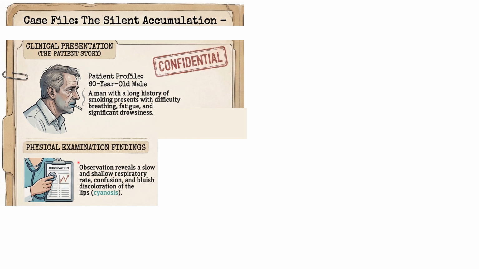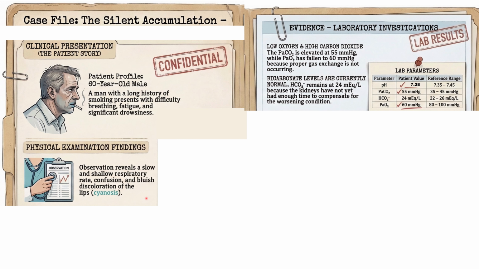Physical examination. On examination, on auscultation, you will see a slow and shallow respiratory rate, confusion, and mild bluish discoloration of the lips. That is called cyanosis. So these are the physical examination findings. The next step, we will order lab investigations.